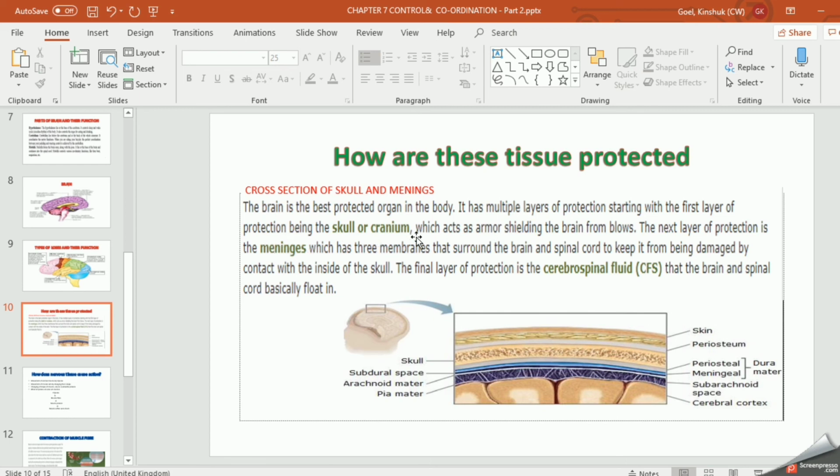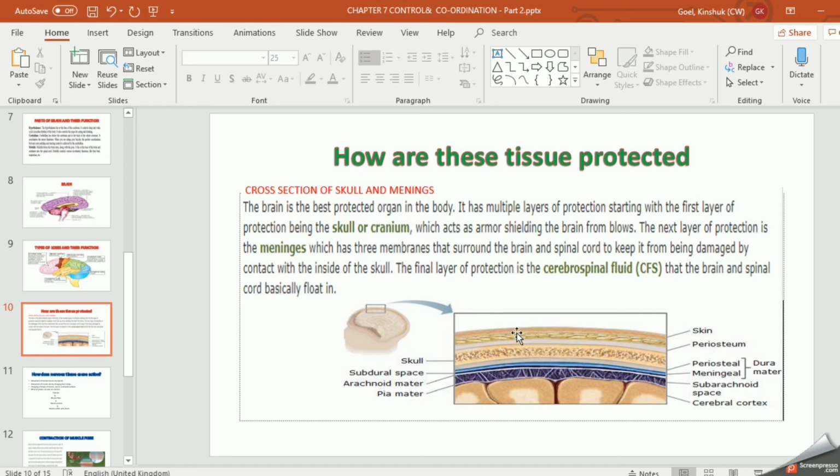What is the very first? Hard structure, that is called cranium. Right? Which acts as the armor shielding the brain from blows. It works like a roof, which saves you from shocks. The next layer of protection is meninges, which has three membranes.